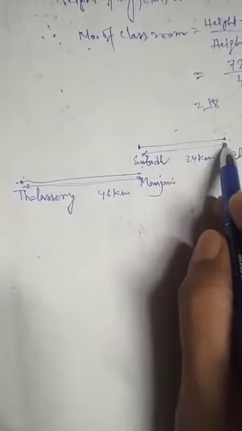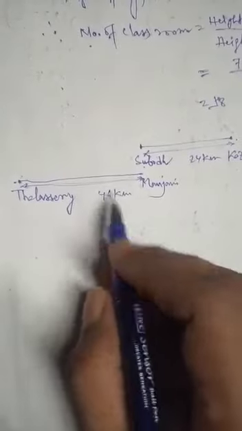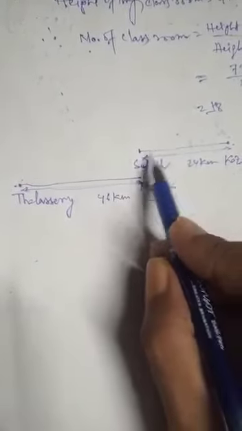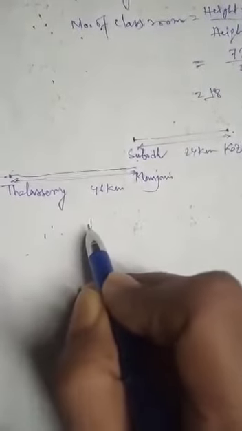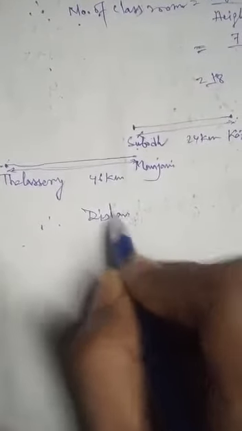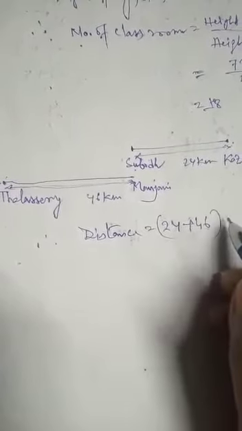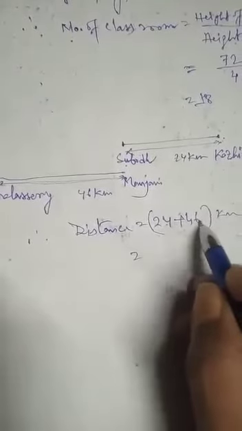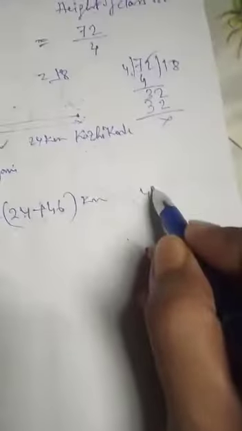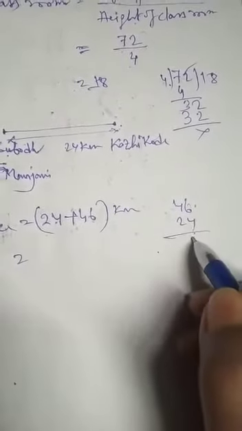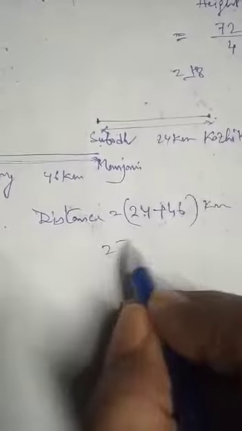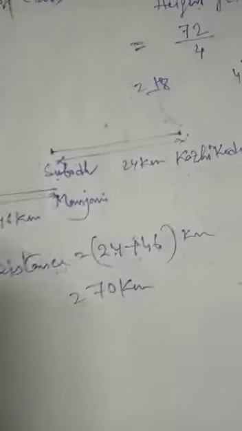Okay, so what we have to find? We have to find the distance between Thalassery and Kazhikode. So what we do? We just add the distance of Manjani to Thalassery and Subodh to Kazhikode. So distance will be 24 plus 46 kilometers. So 6 plus 4 how much? 46 plus 24. 6 plus 4 is 10, 0 carry 1, is 70 kilometers. Okay, it is 70 kilometers.